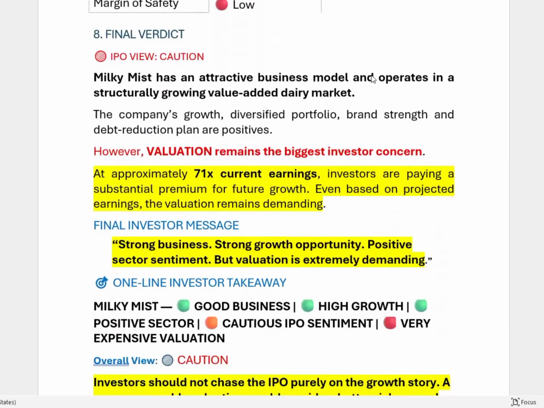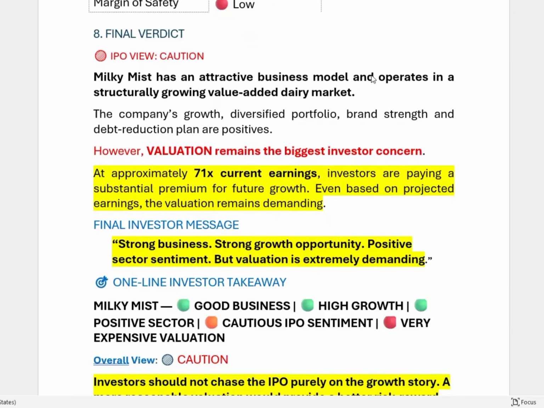So, final verdict. The first and most important thing is that there is no working capital. No working capital means the current ratio is only 0.3, which can tell you what the deficiency is in the funds required for working capital funding.